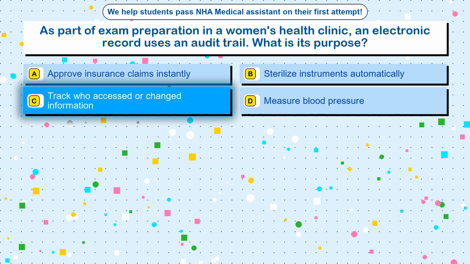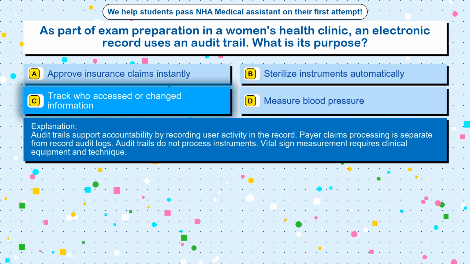The correct answer is option C. Track who accessed or changed information. Audit trails support accountability by recording user activity in the record. Payer claims processing is separate from record audit logs. Audit trails do not process instruments. Vital sign measurement requires clinical equipment and technique.